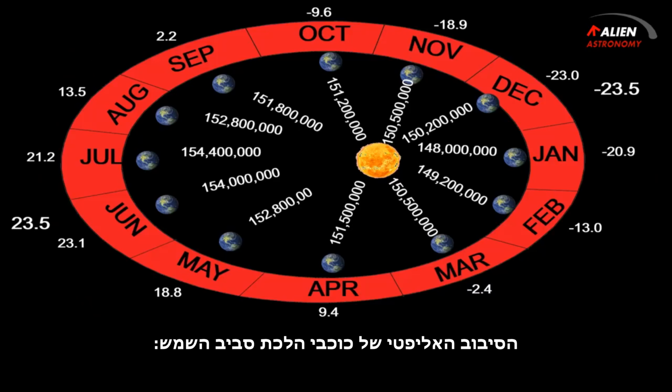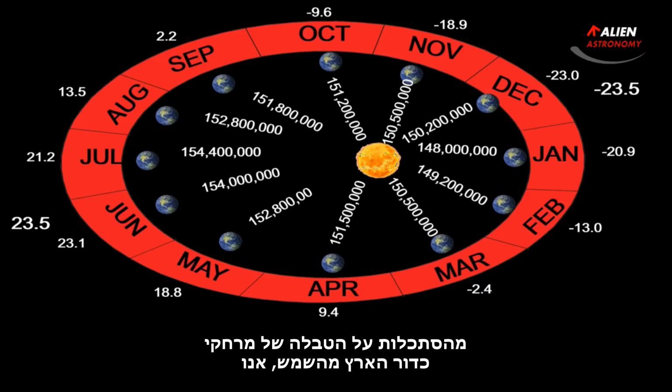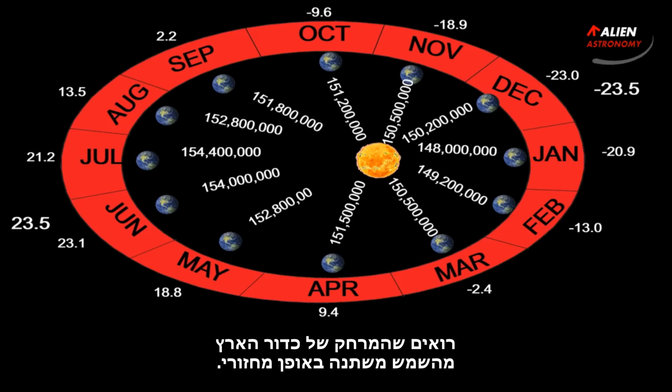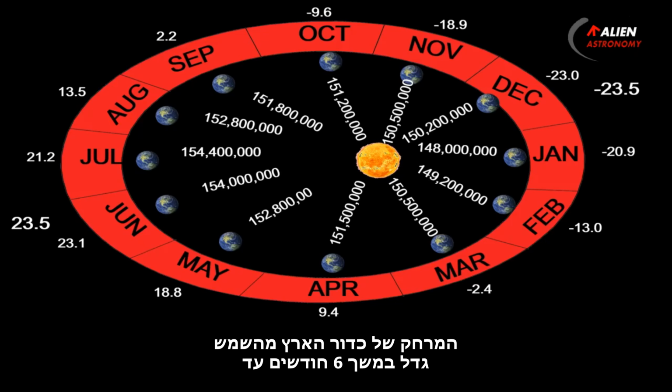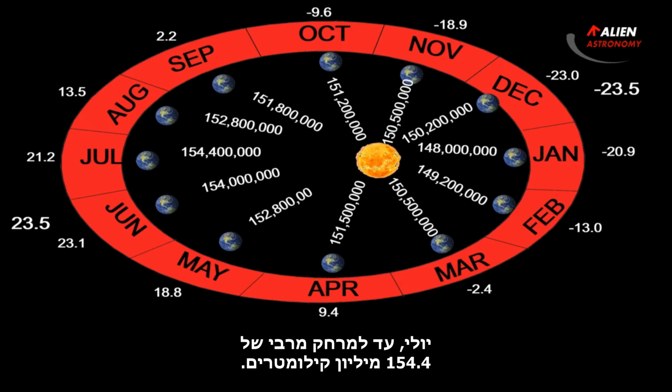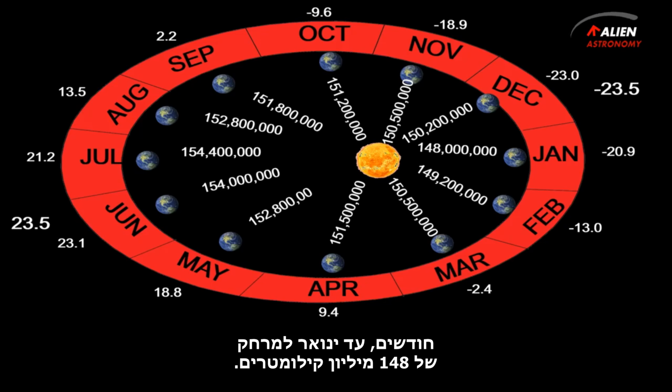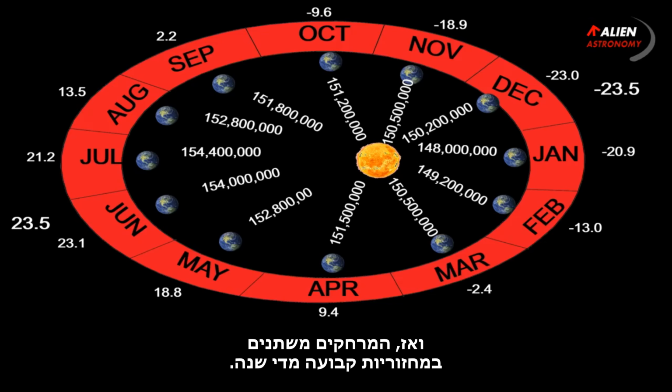The elliptical rotation of the planets around the sun. From looking at the scale of the Earth's distances from the sun, we see that the Earth's distance from the sun changes cyclically. In January, the shortest distance of 148 million kilometers from the sun. The Earth's distance from the sun increases for 6 months until July, up to a maximum distance of 154.4 million kilometers. From the end of July, the Earth's distance from the sun decreases for 6 months, until January to a distance of 148 million kilometers. Thus, the distances change in a regular cycle each year.